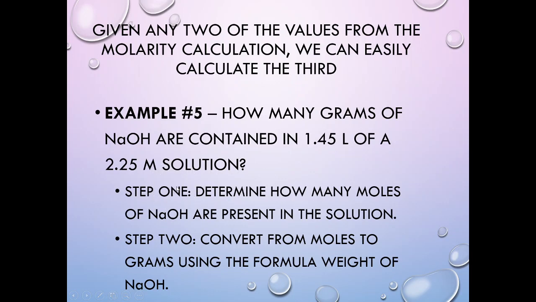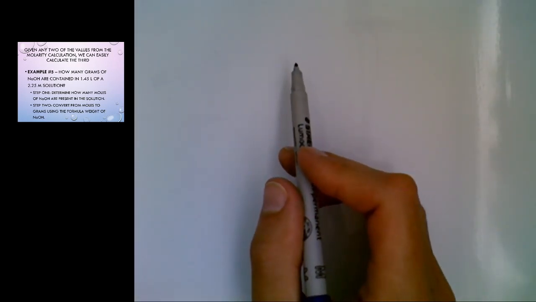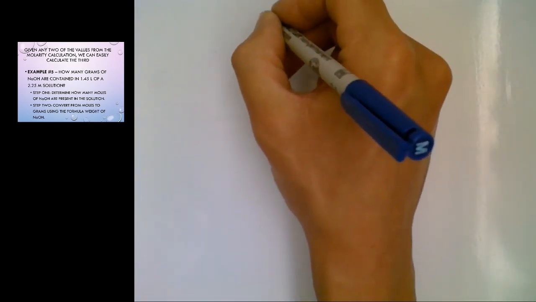Sorry, I made a mistake there in step 1. We're actually going to use the molarity equation. Sorry, but it'll make more sense once I actually do it and we take a look at it under the camera. Okay, so in order to figure out the number of grams, we're going to need to know the number of moles. And in order to know the number of moles, I'm going to have to use my molarity equation.